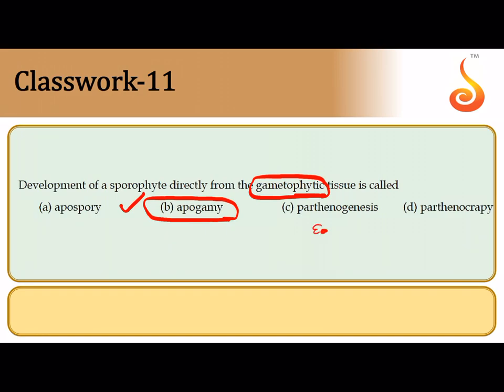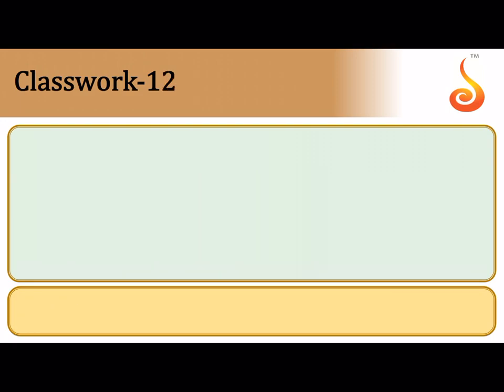If they had mentioned that the egg in the embryo sac or the gametophyte gives rise to an embryo, then we refer to this as haploid parthenogenesis. So remember, both apogamy and haploid parthenogenesis are a type of non-recurrent apomixis or agamospermy, where the embryo sac is developed through meiosis and the cells of the embryo sac develop into the embryo or give rise to the sporophytic tissue, which is sterile because the cells of the embryo sac here are haploid. So the answer is apogamy.